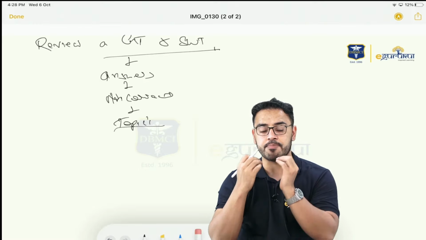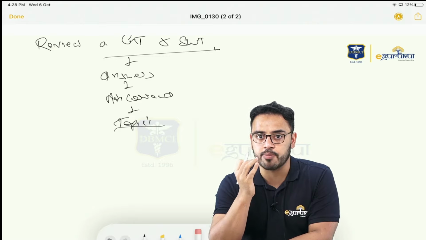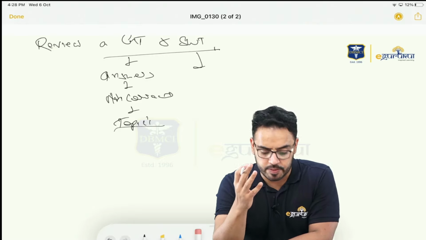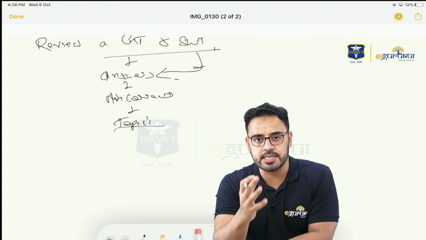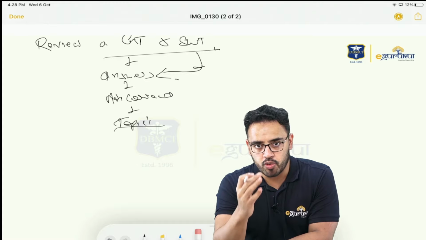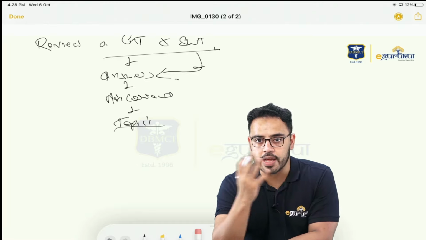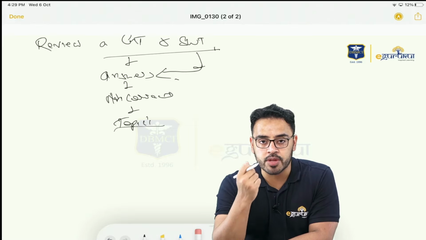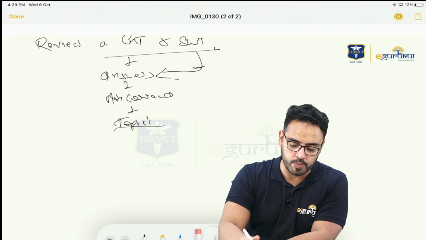This is, my friends, basically a step up from your previous performance. This is how it is supposed to be. And the same goes with SWT. After completing your subject, you give the SWT, subject-wise test, you find out your incorrect answers, again open your notebook, read those thoroughly, and again, the weak points have been turned into strong points. This is what a grand test and a subject-wise test is supposed to do.